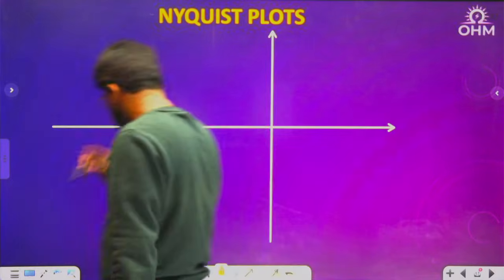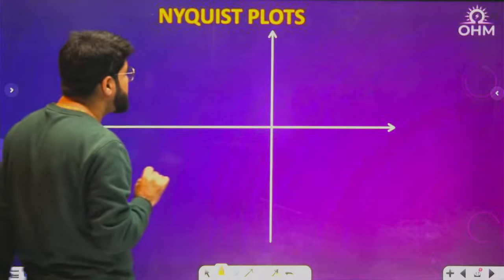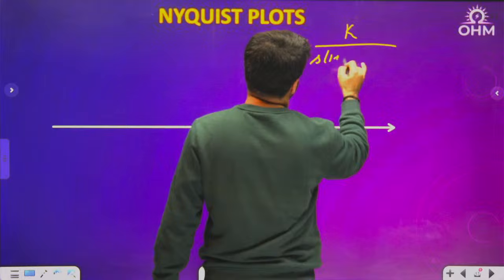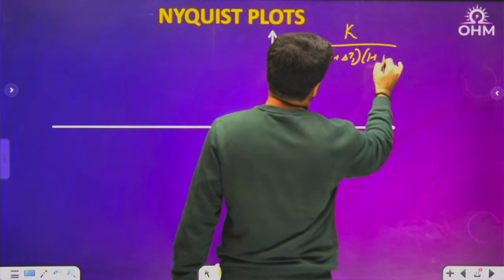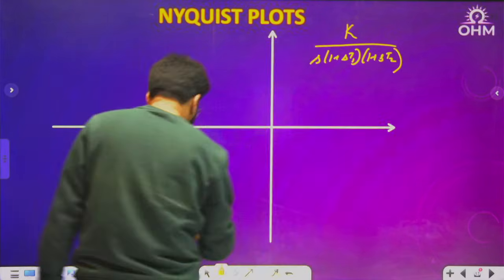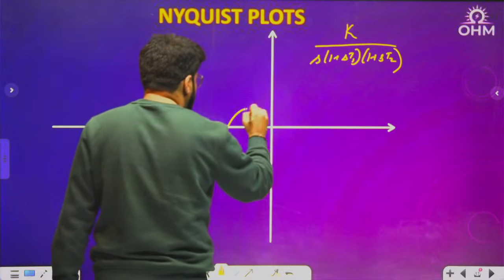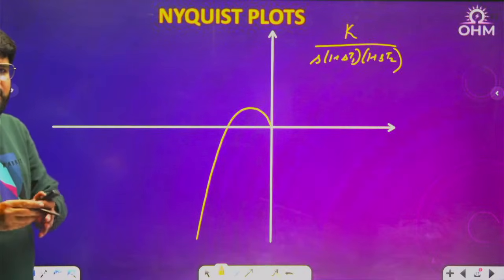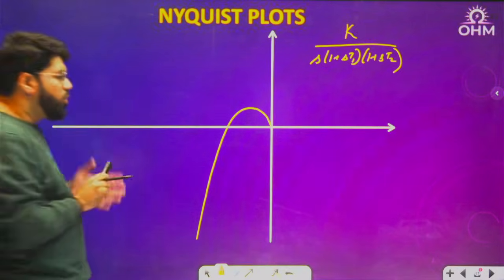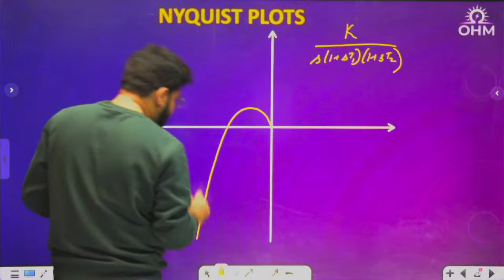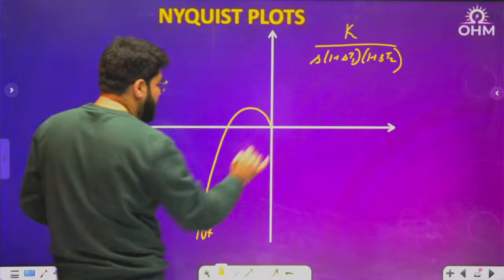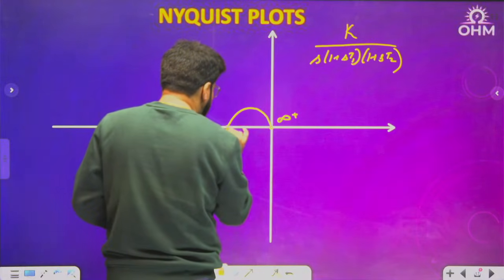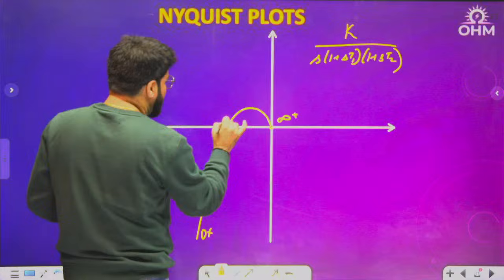Now see here. Which function are we talking about? We are talking about the important function k upon s (1 plus sT1) multiplied by (1 plus sT2). How will the polar plot be for this? The polar plot of this will be like this. The shape we already discussed. So what are the complete details now? This was the starting frequency, 0 plus. This is the dive into the origin at infinity plus. In between there was the critical frequency. This is known as the critical frequency.